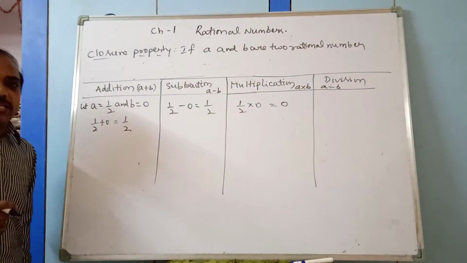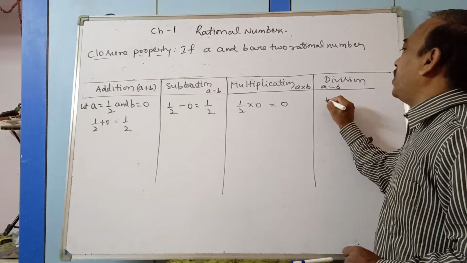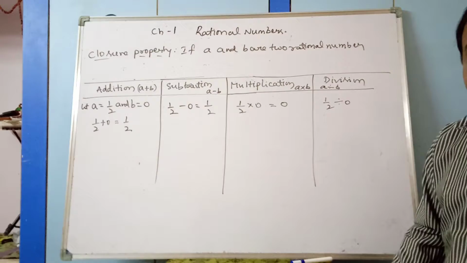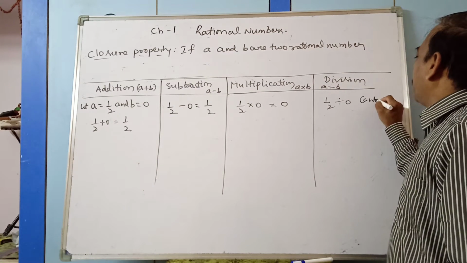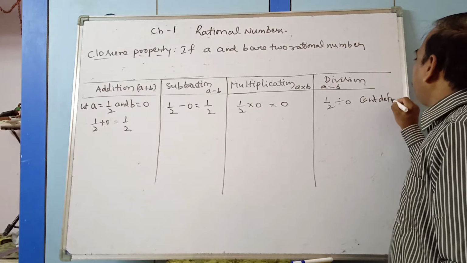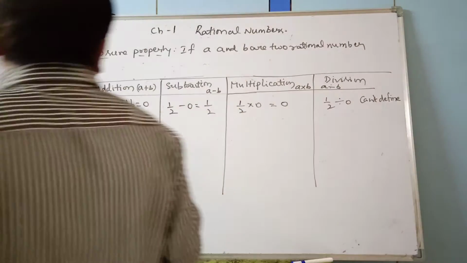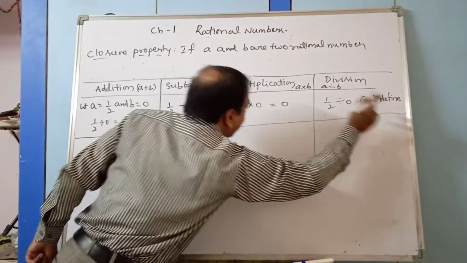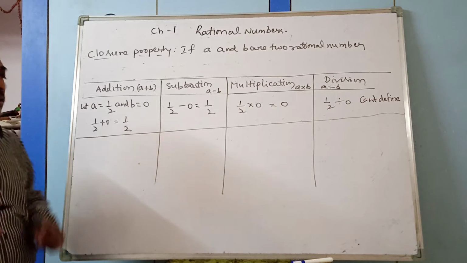0 is also a rational number. Then 1 by 2 divided by 0. You observe it, 1 by 2 divided by 0. Can you define division with 0? No. Cannot define. One more example you see here. This is one example under closure property with a small example.